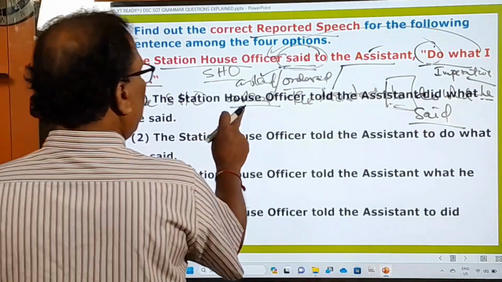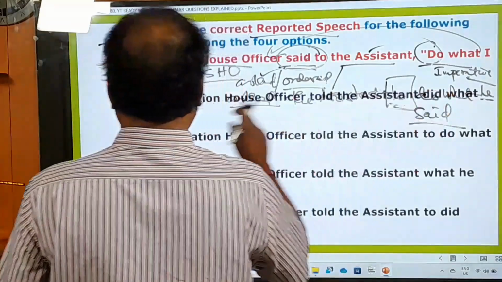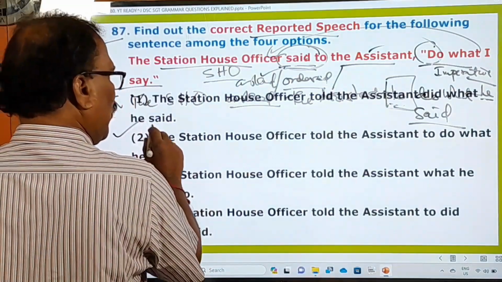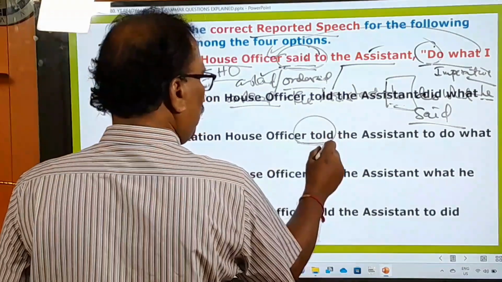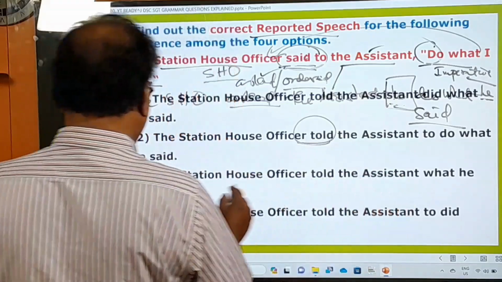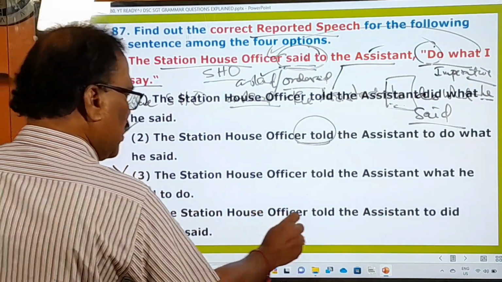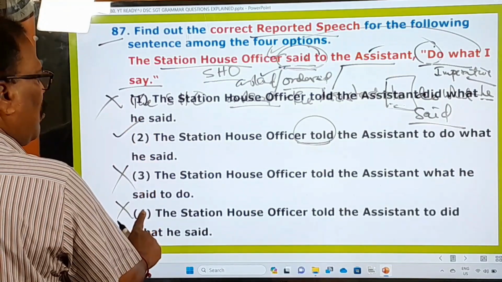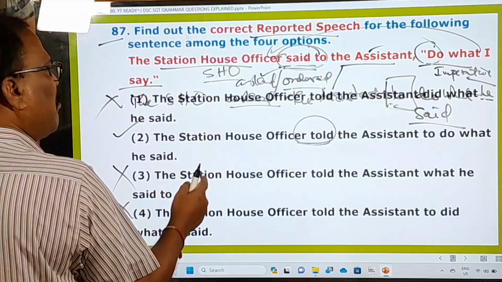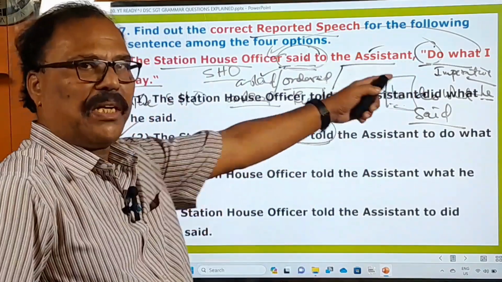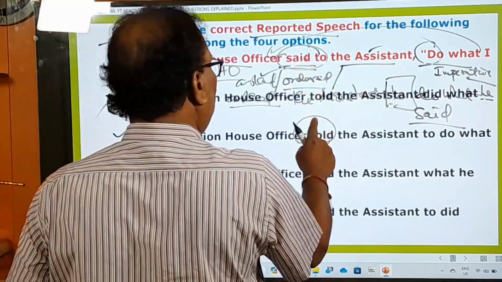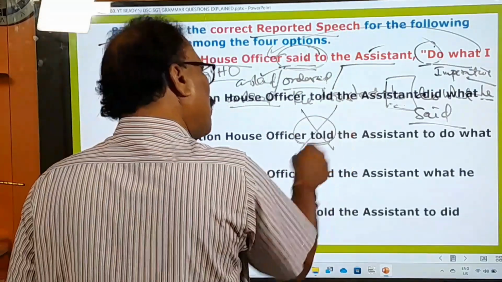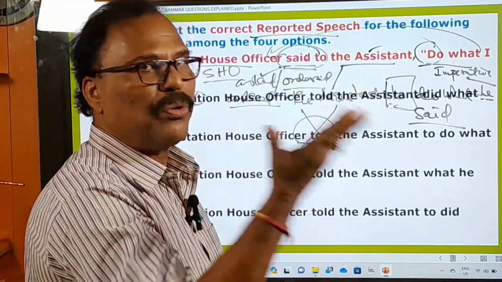The station house officer told the assistant did what he said. No, wrong. The station house officer told the assistant to do what he said. This is correct, but here told is used. The station officer told the assistant what he said to. No, wrong. And the station officer told the assistant to did. No, wrong. So the first, third and fourth are wrong. Only the second one is almost right. But actually, when there is an imperative sentence in the direct speech, the reporting verb must be turned into asked or ordered or requested or suggested, something like that. But told is not used as far as my knowledge of English goes.